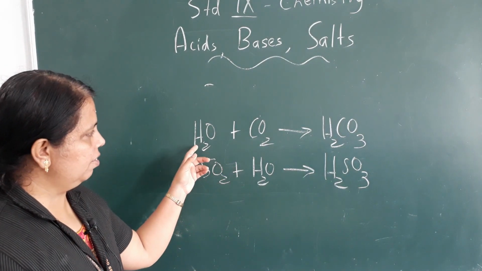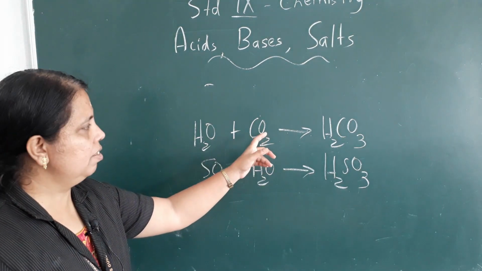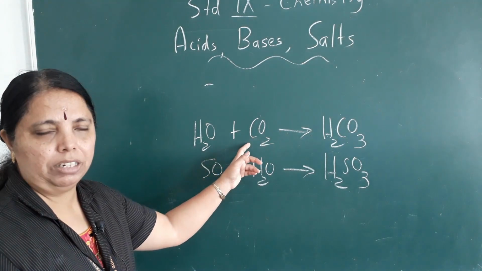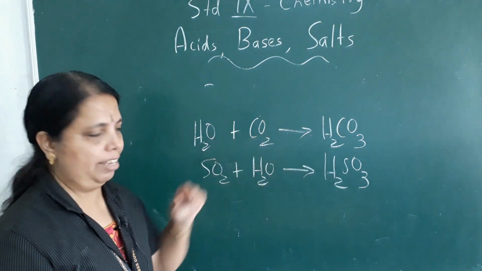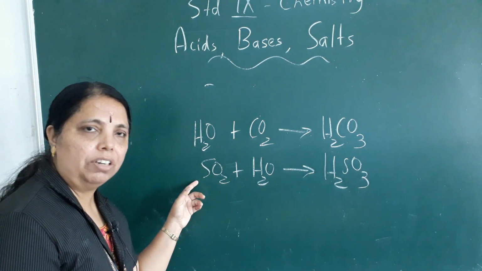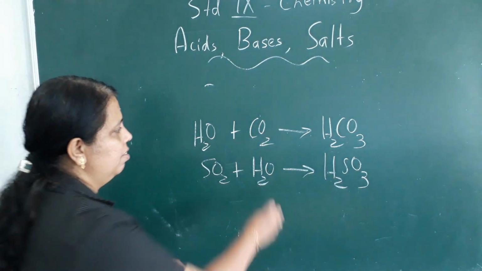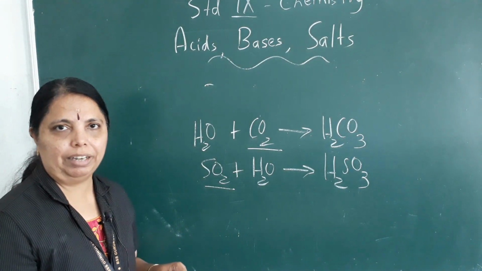Now have a look at this. Here water is added to carbon dioxide. This is an oxide of a non-metal. Carbon is a non-metal. And we get carbonic acid. Here again water is added to an oxide of sulfur. Sulfur is also a non-metal. So this is a non-metallic oxide. This is also a non-metallic oxide.